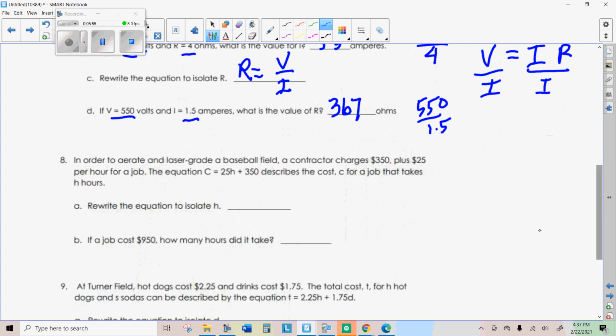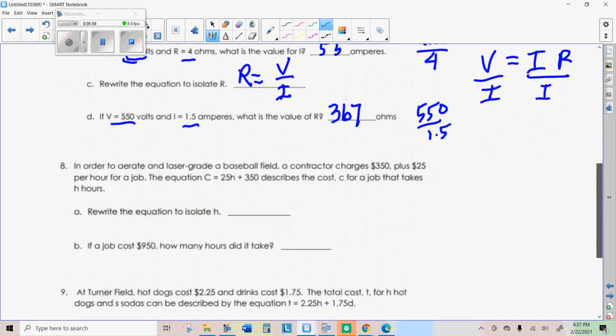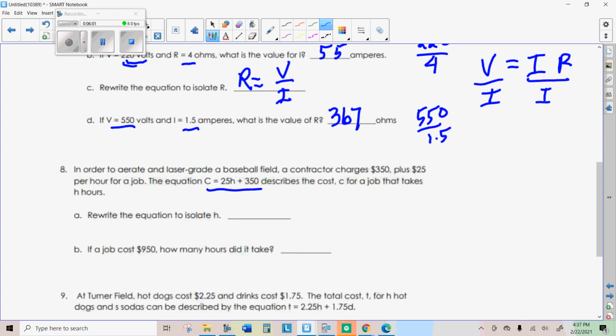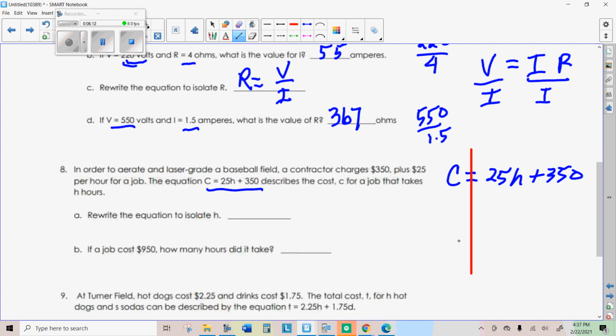For the rest of these, you're going to isolate the variable. I'll help you isolate h on this next one, and then I'll let you finish it up. To isolate h in this equation, we have C equals 25 times h plus 350. Let's start by getting rid of this 350 from both sides.